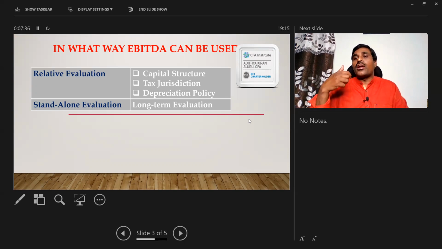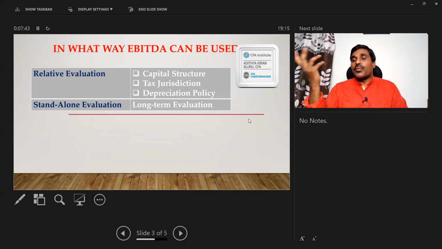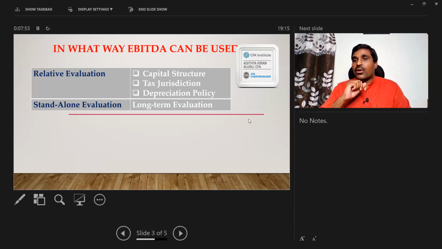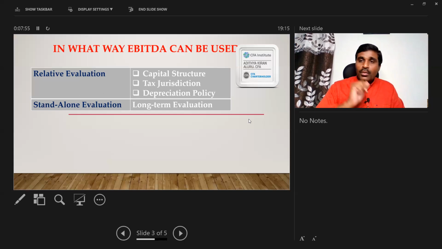EBITDA says that without recouping your capital expenses, you got good profits. But I can't say that. Without recouping capital expenditure, I got good profits? No, I am supposed to recoup my capital expenditure. Therefore, it is not appropriate to exclude depreciation while comparing standalone performance. That is one reason. Another reason I'll tell you.